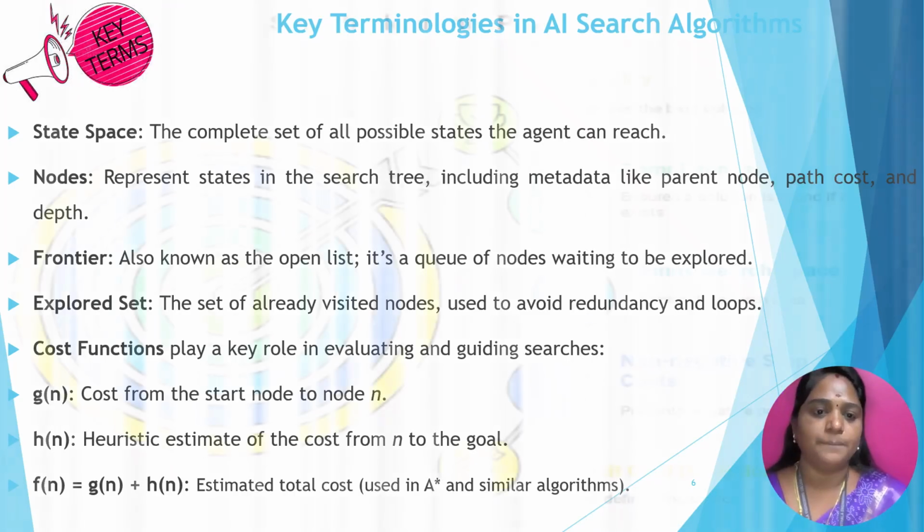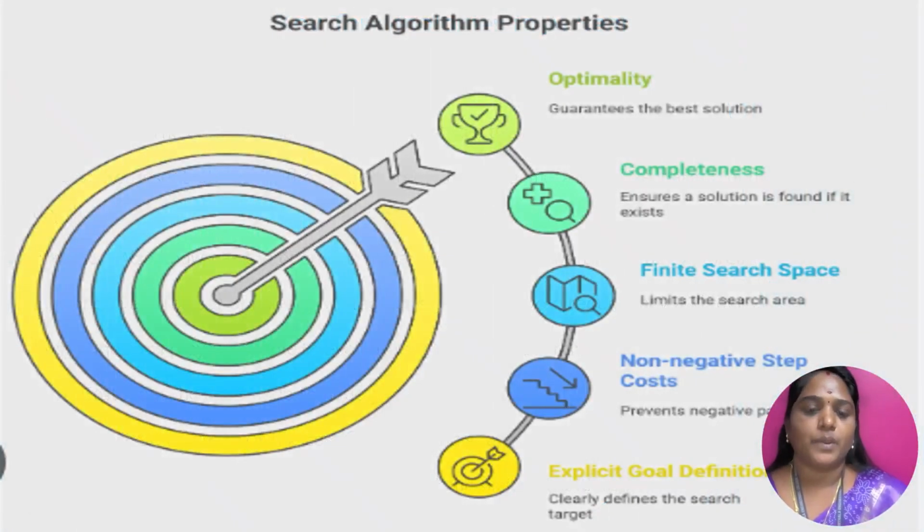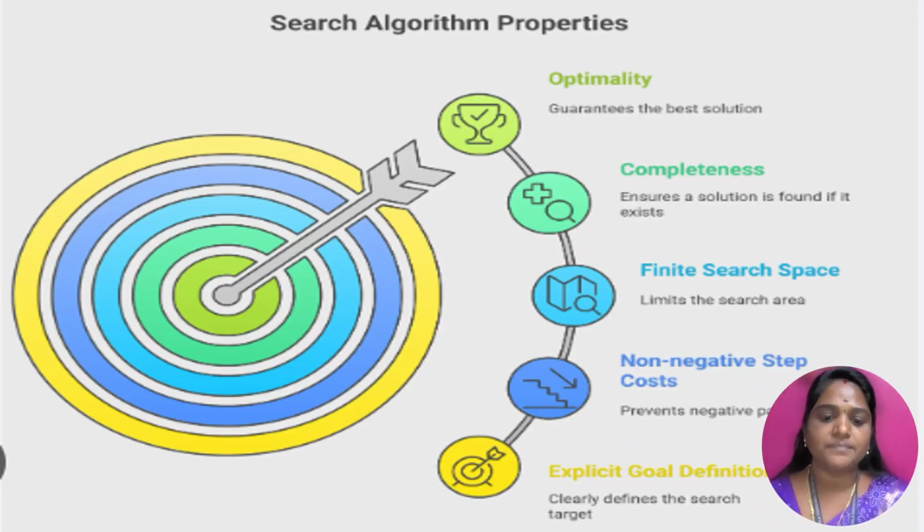Next we discuss the search algorithm properties, which are very important in search algorithms. Each and every algorithm must meet these properties. First one is optimality, second is completeness, then finite search space and non-negative step cost, then explicit goal definitions. First of all, what is optimality? An algorithm that is guaranteed to provide the best solution to the given problem is called optimal. Completeness means that the algorithm visits every node if needed, and it also provides a solution.